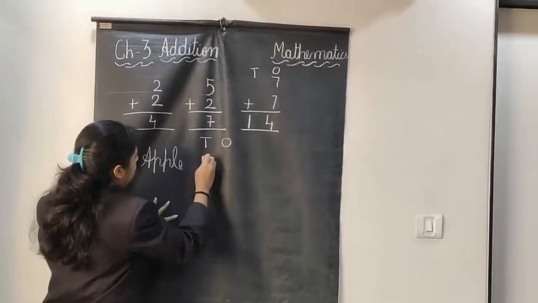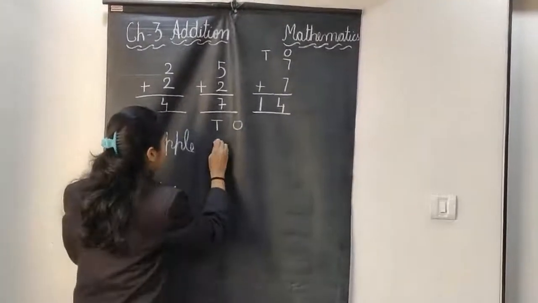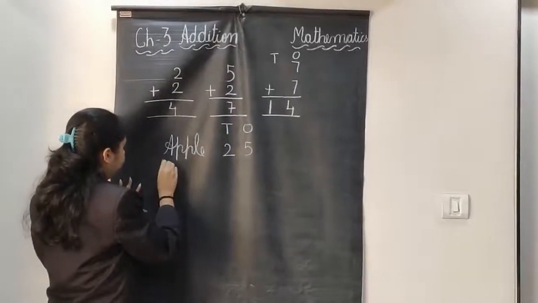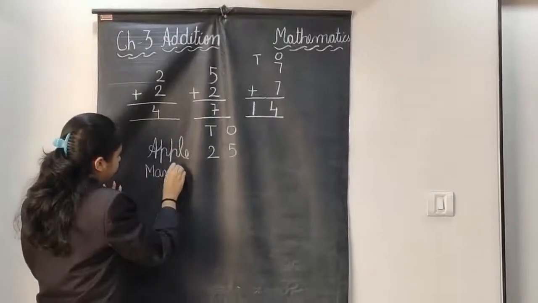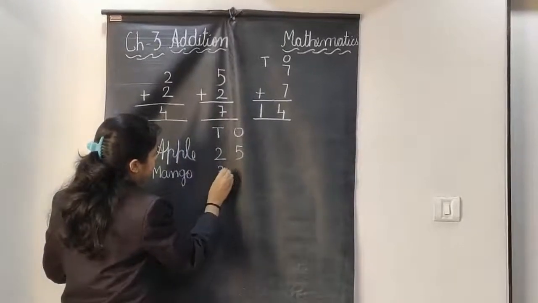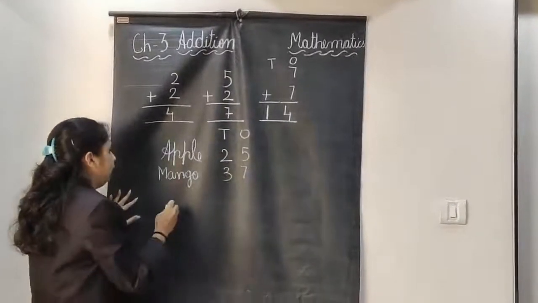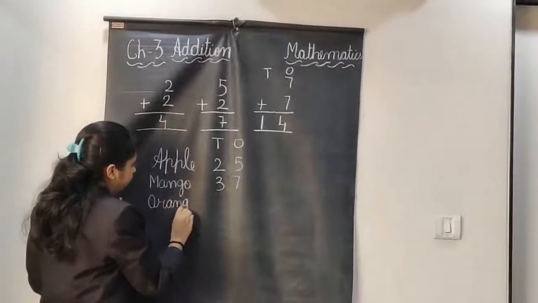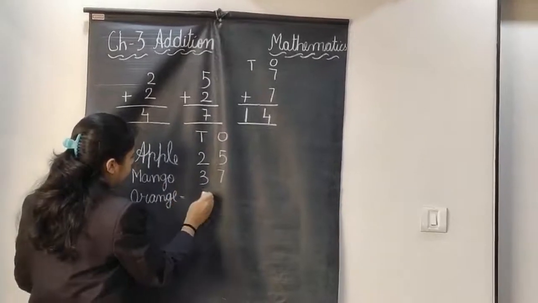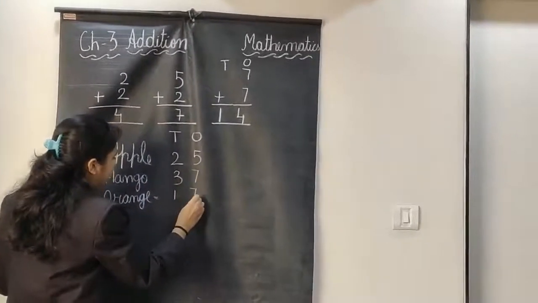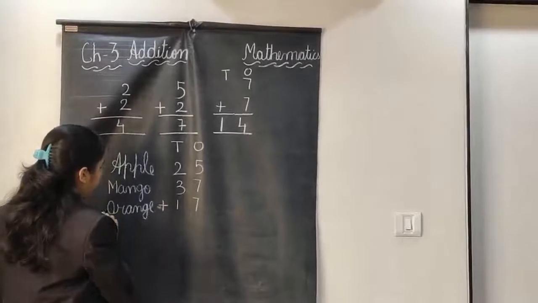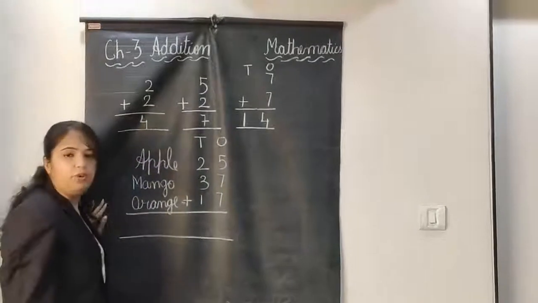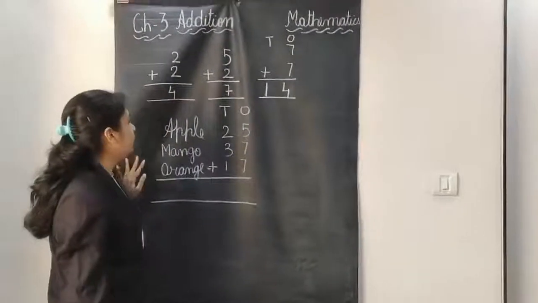They have planted 25. Then the mango tree, which is 37. After the mango tree, the orange tree. Orange trees are 17, right? So we have to count all together how many total trees they have planted.